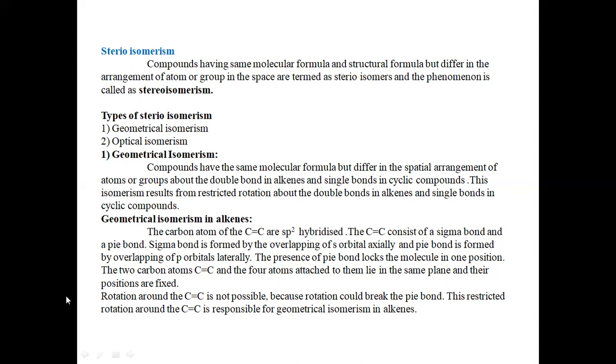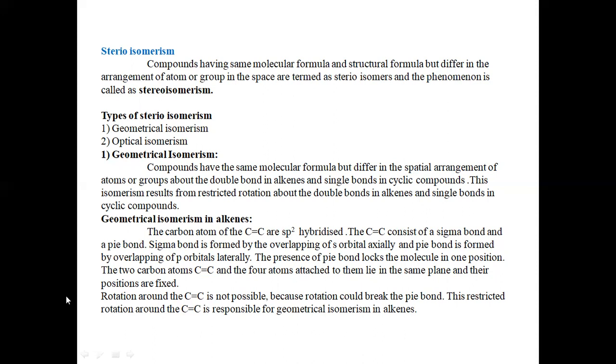The sigma bond is formed by the axial overlapping of the s orbitals, and the pi bond is formed by the lateral overlapping of the p orbitals.